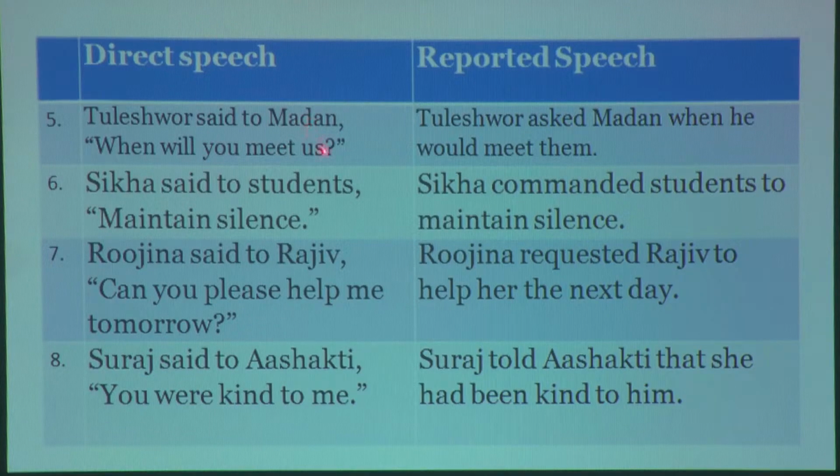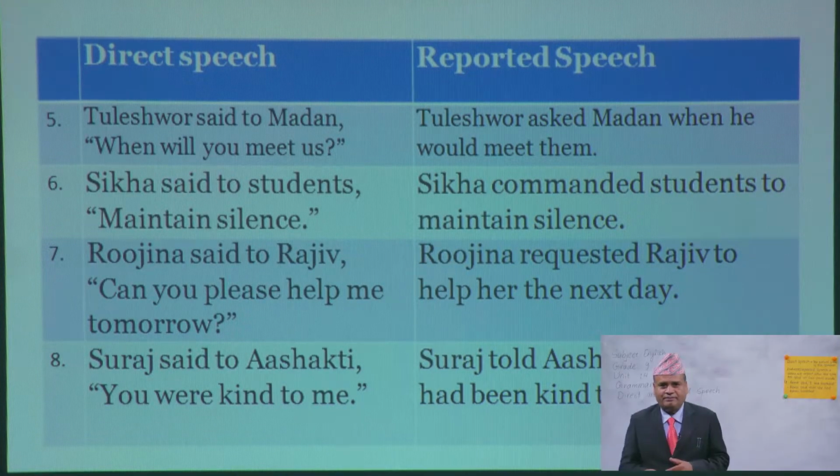Now let's see another part. Tuleshwar said to Madan, when will you meet us? You find a different sentence here. This is an interrogative sentence, a WH question. When a WH question comes, what happens? Look at your book or you can see here. Tuleshwar asked Madan when he would meet them. So, when there is a WH question, we don't have to find any other connectors.